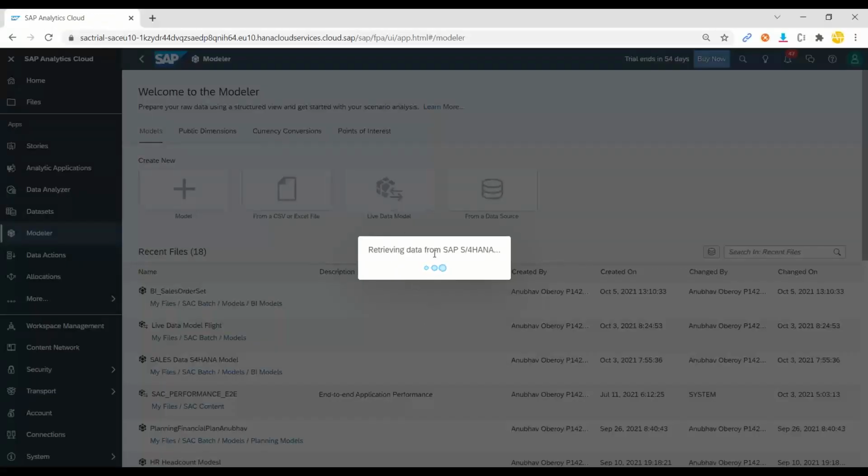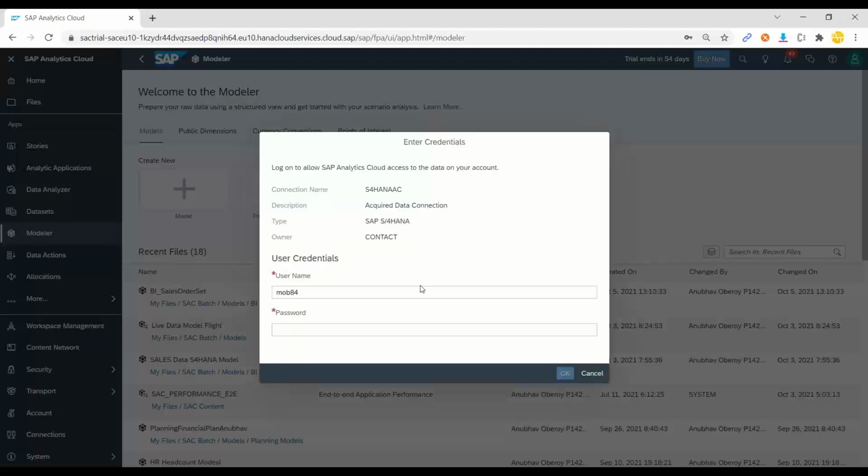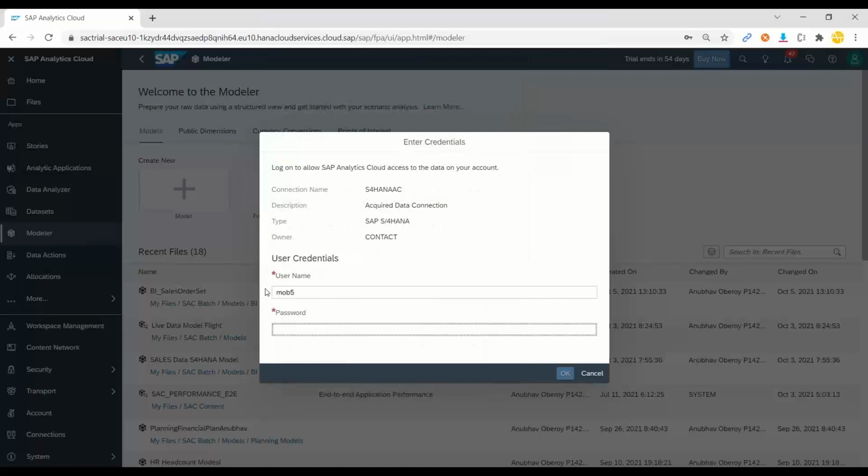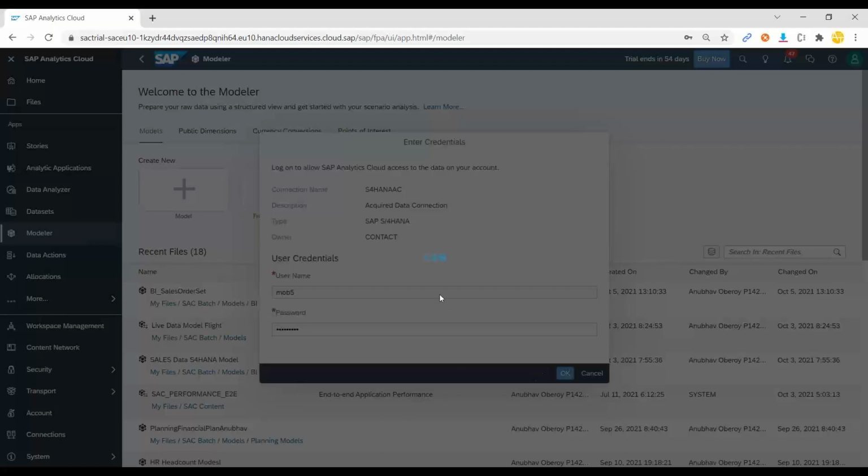It is going to fetch the list of all the available details of my system, and then I am going to utilize that to create a data model. So let me just connect. I pass my user ID and password to connect to my SAP S4 HANA instance.